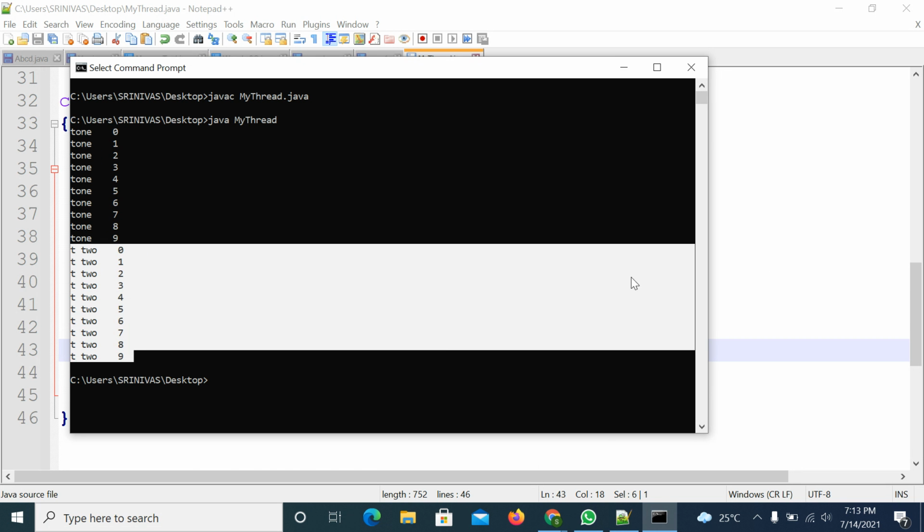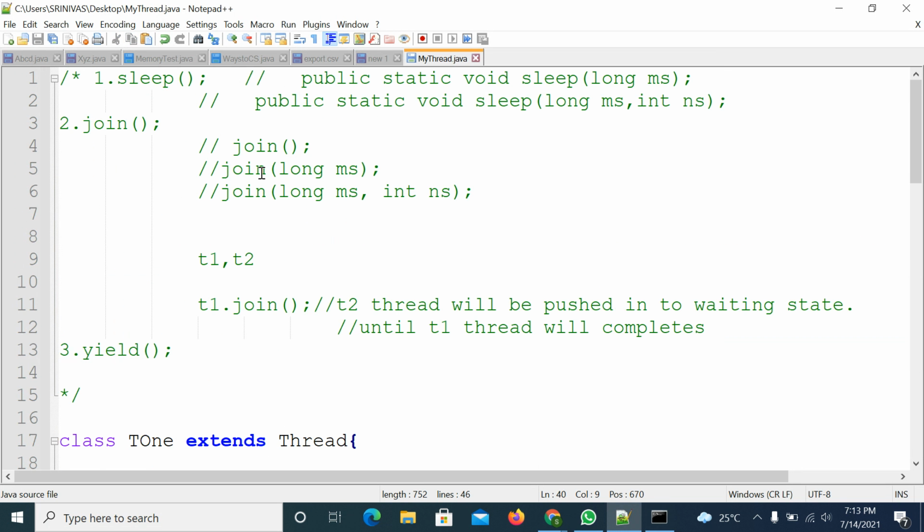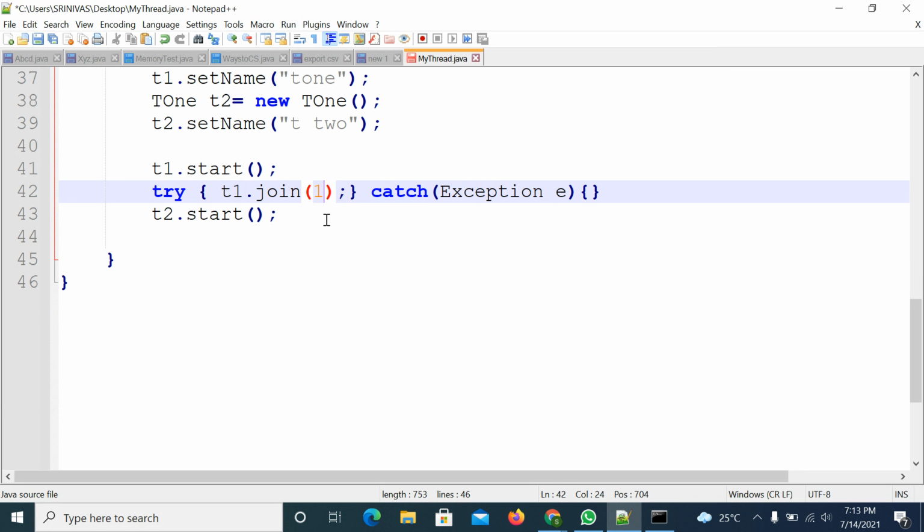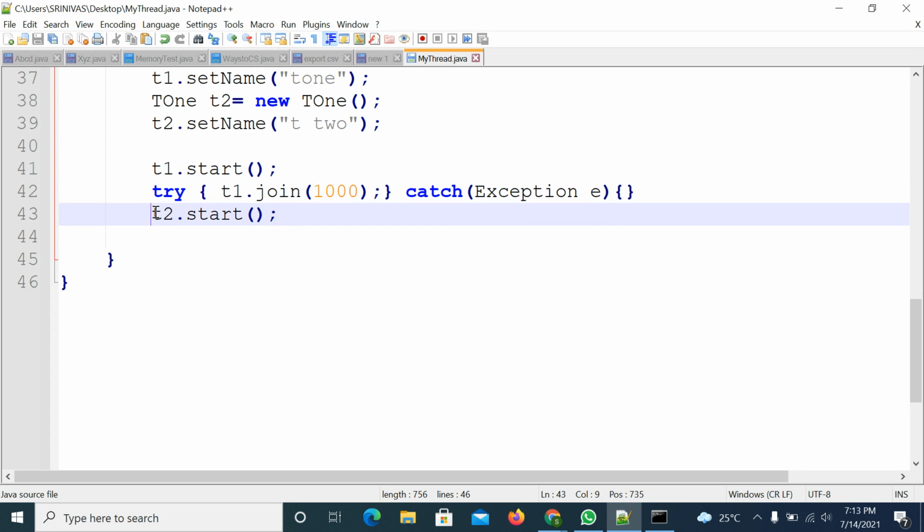Right. So then what is the purpose of the second method? Join method with milliseconds. So you can apply join method with milliseconds also here. Suppose if I am applying 10 milliseconds, what will happen? Suppose if I am applying 1000 milliseconds, that means 1 second. Within that 1 second, maybe executing the 10 lines does not require that much time. So if you are applying join method on T1 thread, T2 thread will wait up to 1 second only.